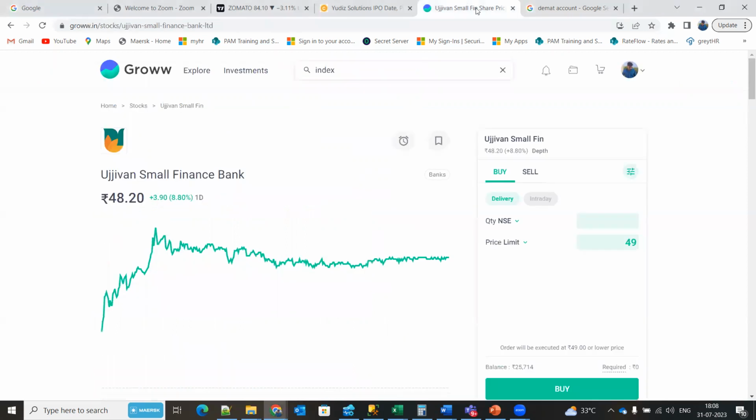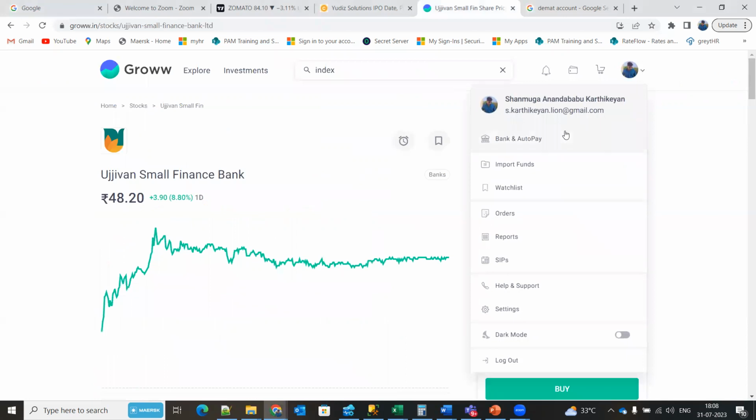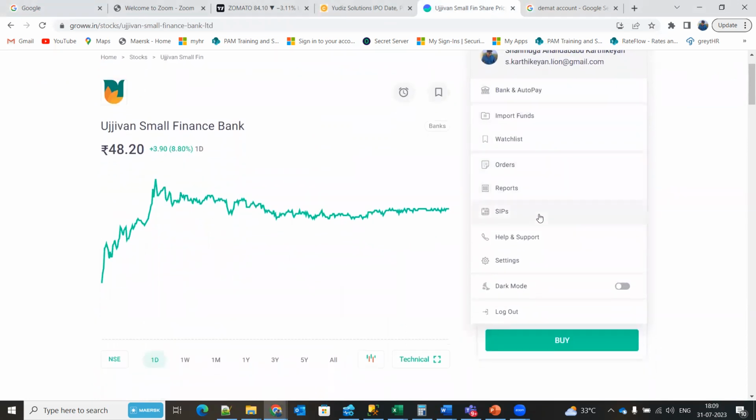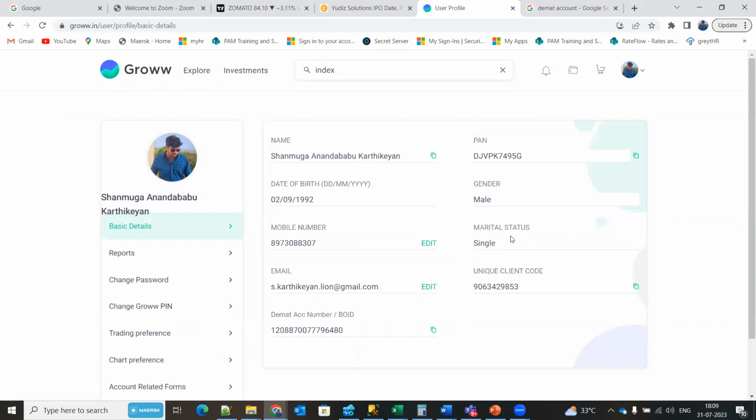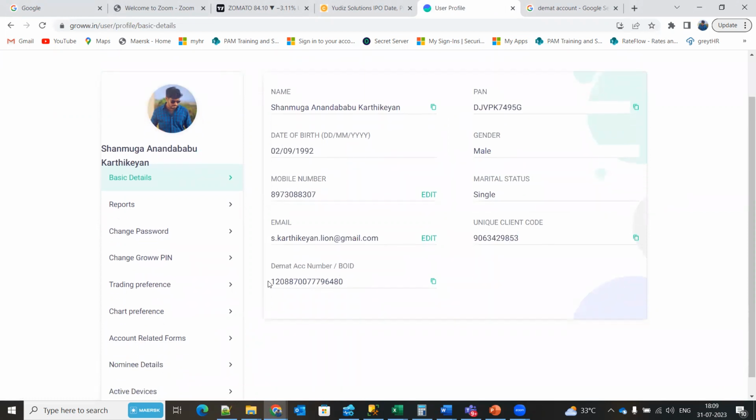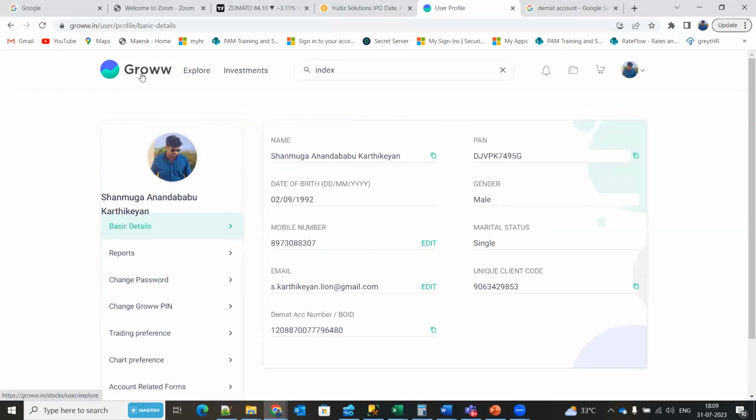Maybe I can show you my demat account information. This is Zerodha, one of the stock brokers. This is the information which I have. See, this is my demat account. It looks pretty much similar to a bank account. Whenever I buy and sell a share, it comes and resides in this account. This is specific to the Groww account.